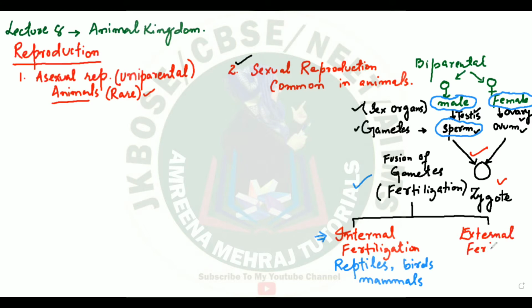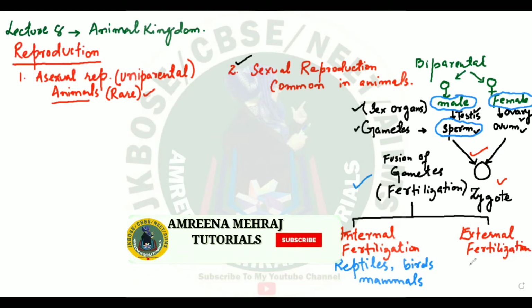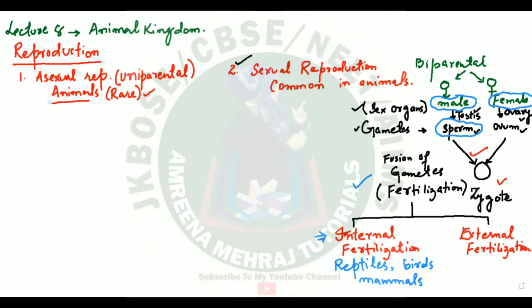External fertilization. So what is the case here? Very simple. Here, the sperm and the ova, that means the male is going to release the sperm outside. The female is going to lay the ova or the egg outside. Both of the gametes are going to fertilize. They are going to fuse with each other in water.